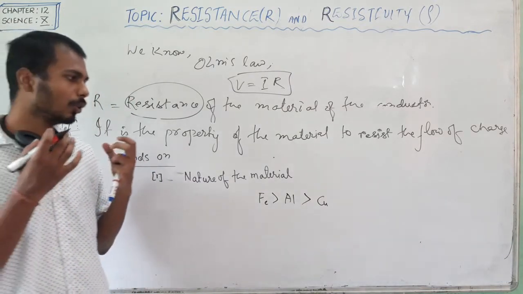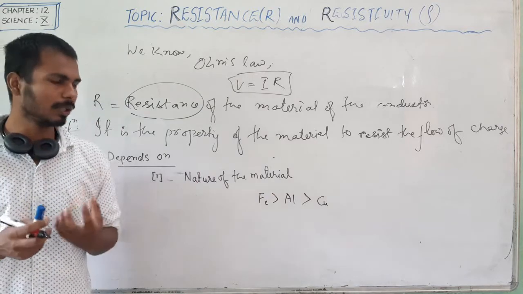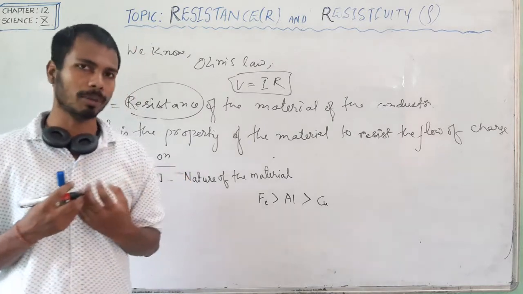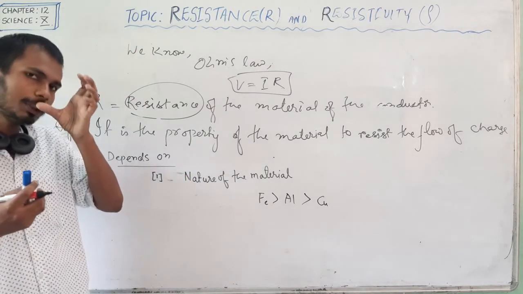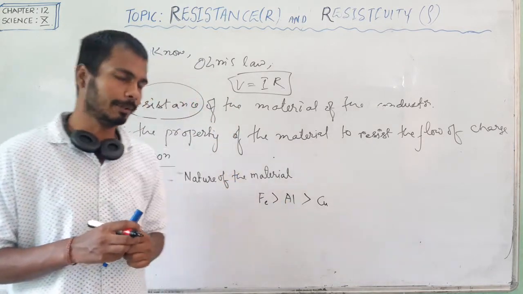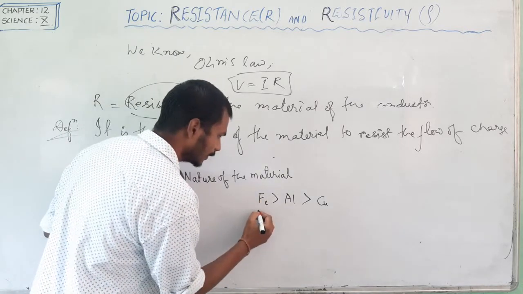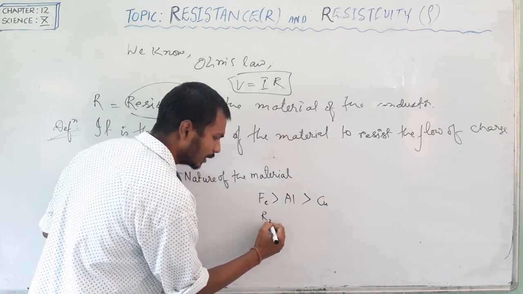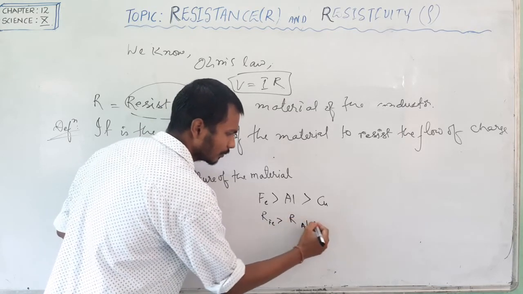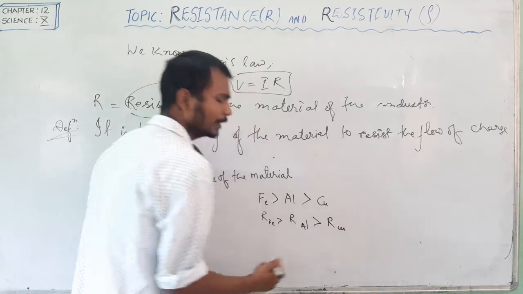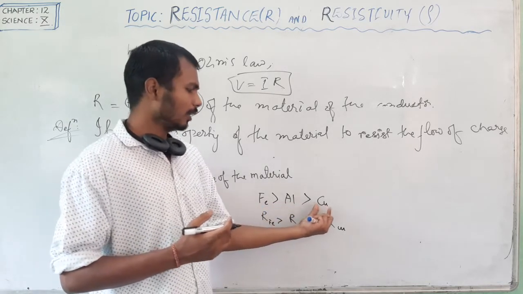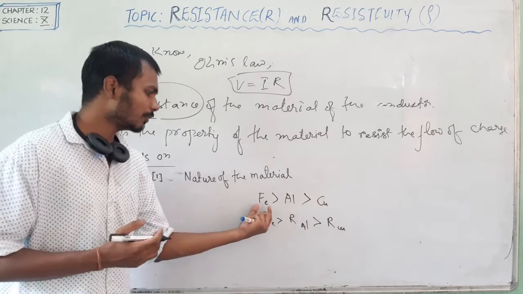But we don't use silver in our household circuits because silver is very costly and is generally used in ornaments. So we generally use aluminium and copper. The resistance of iron is greater than the resistance of aluminium, which is greater than the resistance of copper. In this way, resistance depends upon the nature of the material, because aluminium is of a different nature than copper, and copper is different from iron.